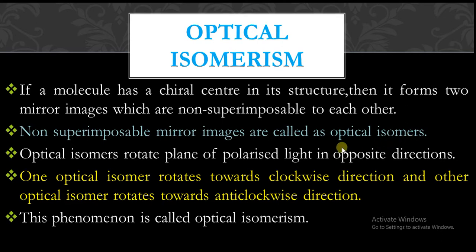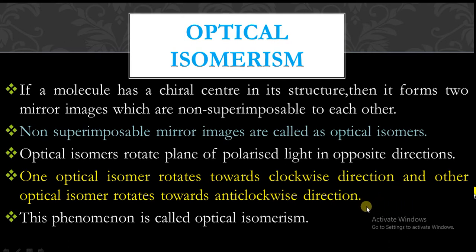These optical isomers will rotate the plane of polarized light in opposite directions. How they will rotate the plane of polarized light in opposite directions means one optical isomer will rotate towards clockwise direction or right direction. Then that type of optical isomer is called as dextrorotatory optical isomer, and the other optical isomer which is rotating towards the anti-clockwise direction or left side the plane of polarized light, then we'll call it as levorotatory optical isomer.